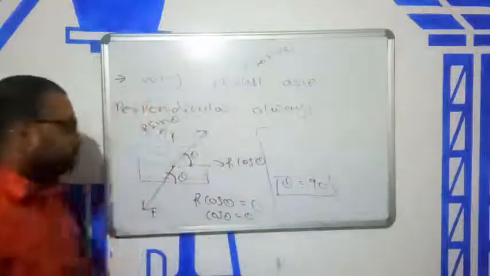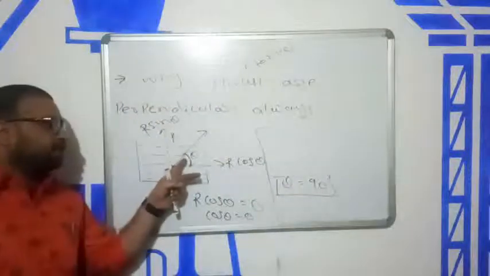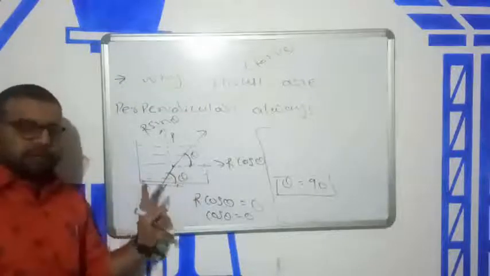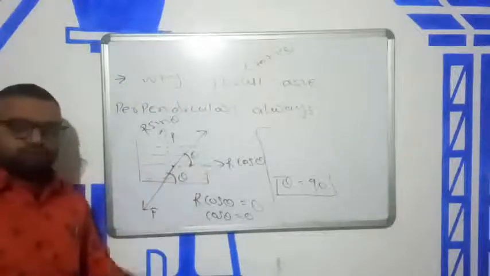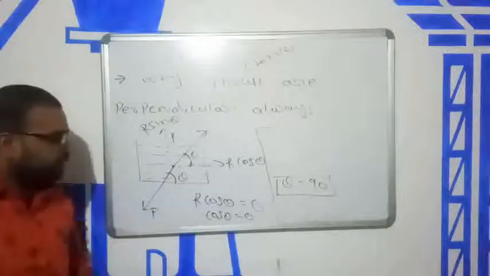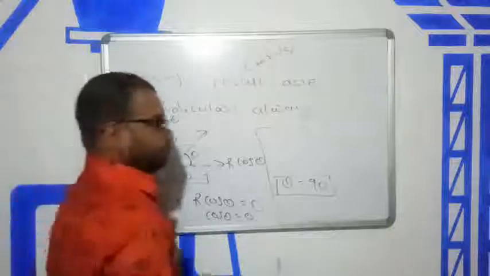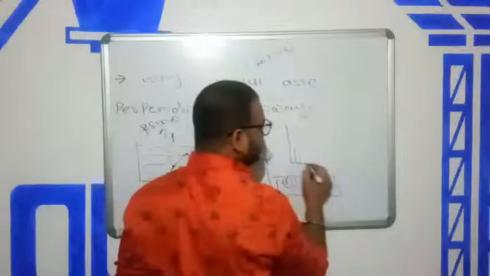Okay, so if this angle is 90 degrees, R cos theta is 0 and the water does not move. So draw the diagram again.